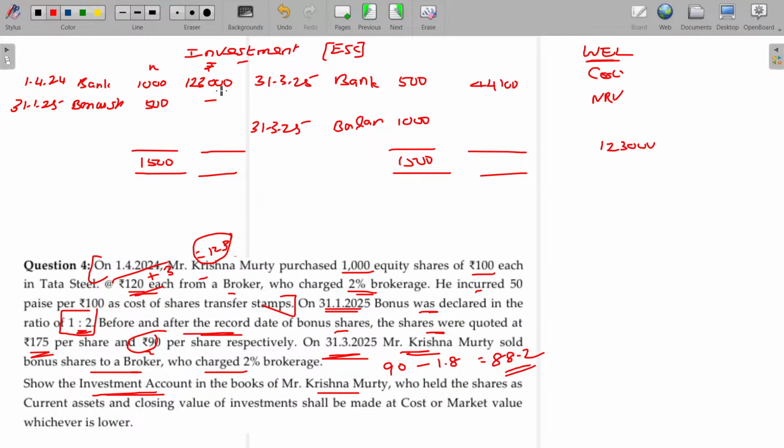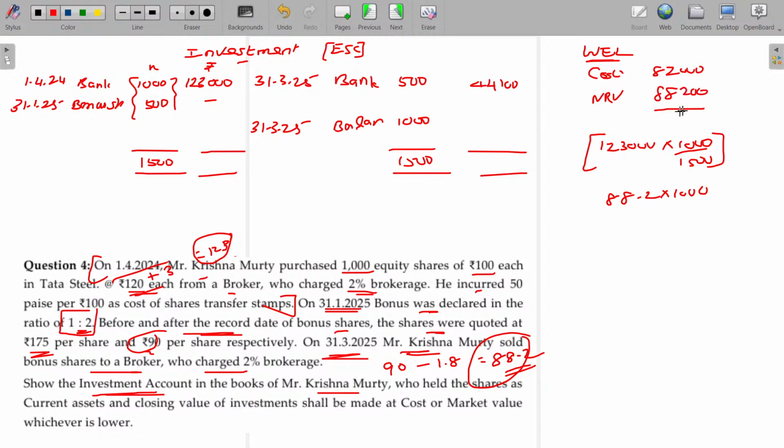1,23,000 you paid for 1,500 shares. Out of that, 1,000 shares remain unsold. Then what about the value? NRV, currently it is saleable at 88.2 into 1,000, that is 88,200. Between these two, whichever is lower, 82,000.